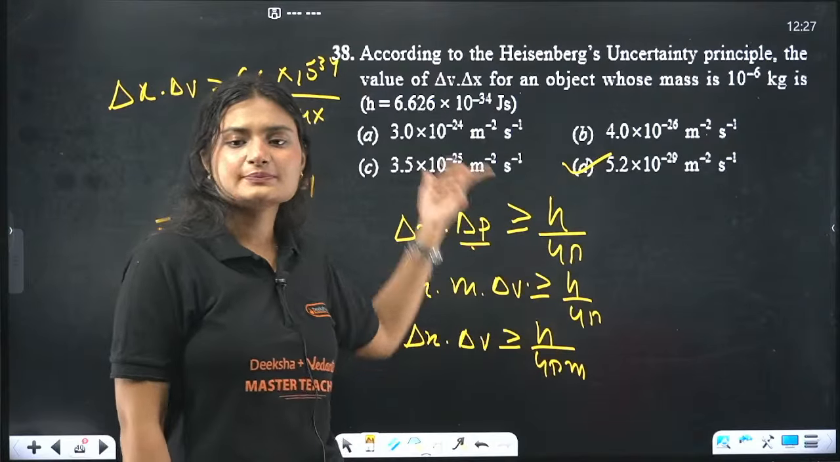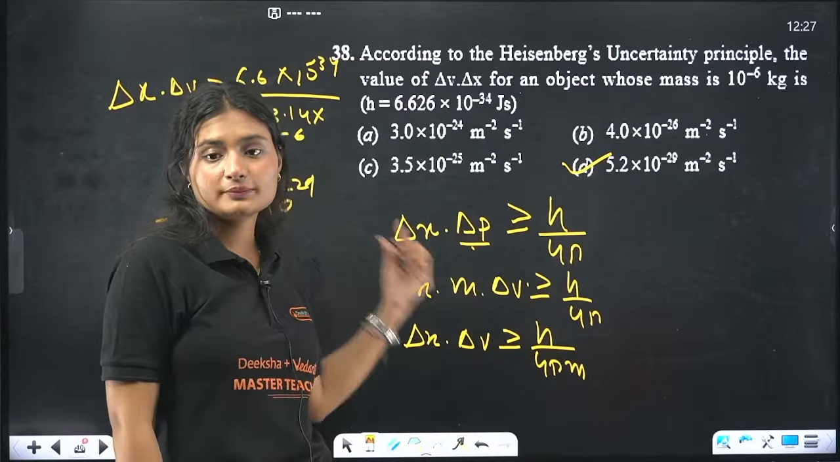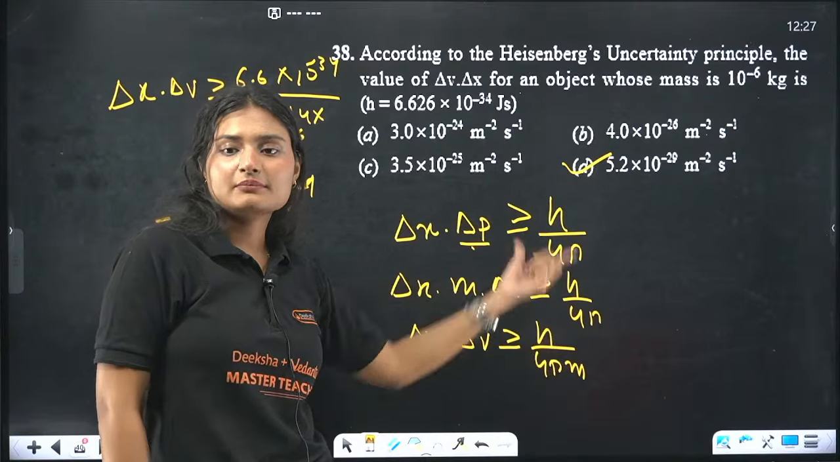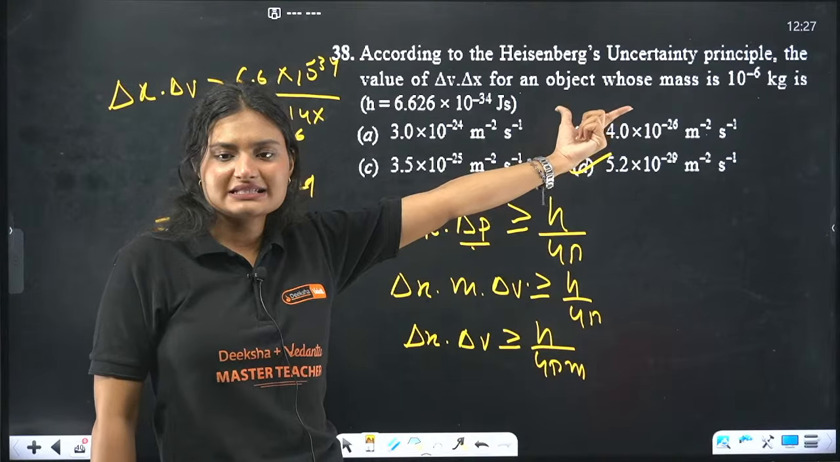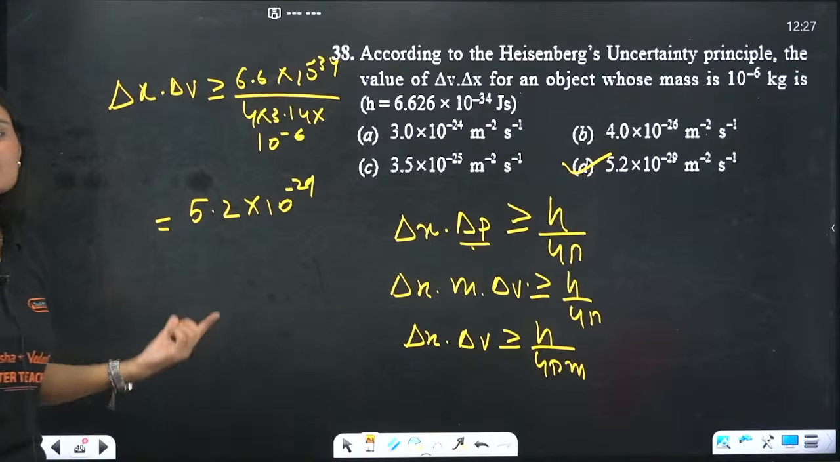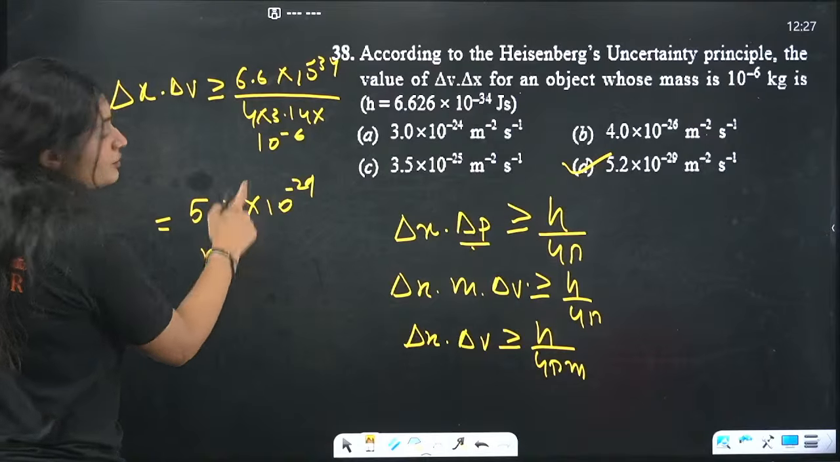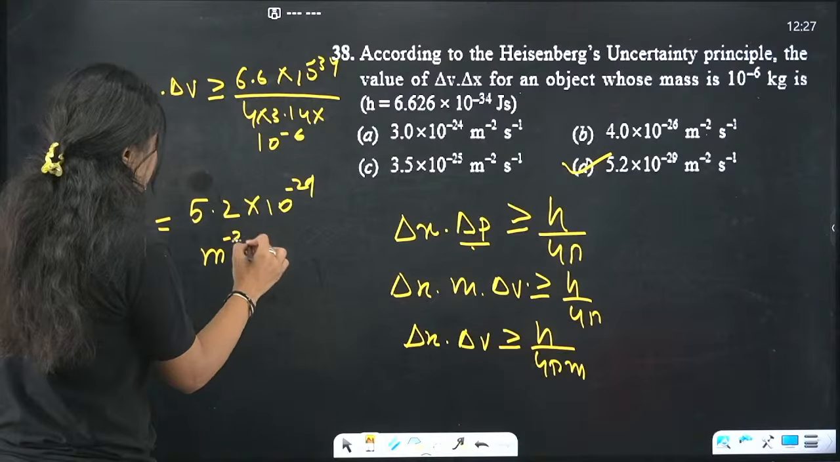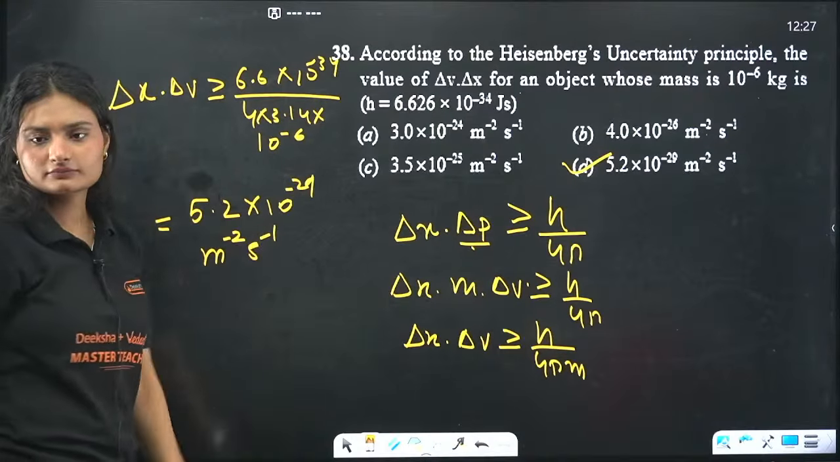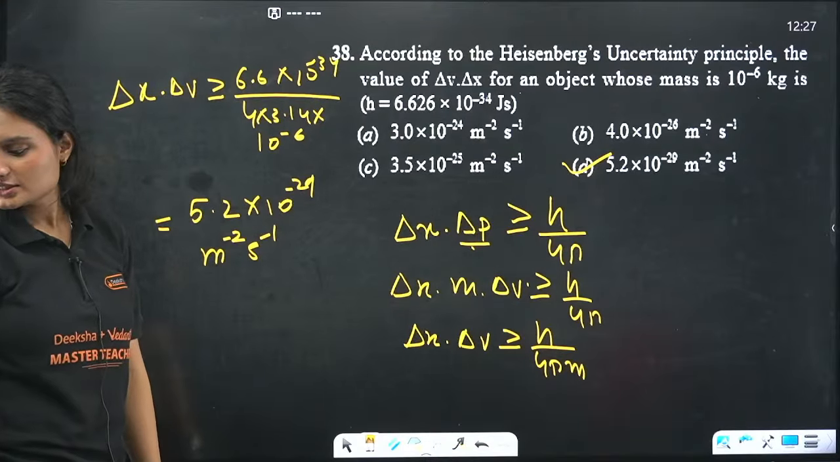Okay, h is Planck constant, 4 pi is 3.14. Mass m is also given, 10 raised to power minus 6 kilogram. I substituted the values and calculated it. The answer came out to be 5.2 times 10 raised to power minus 29 meter minus 2 second inverse. Okay, clear? Yes.